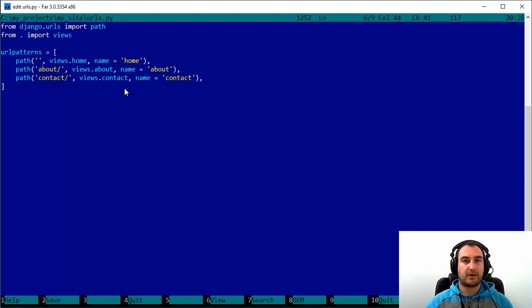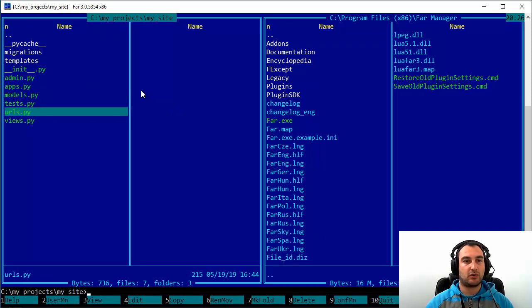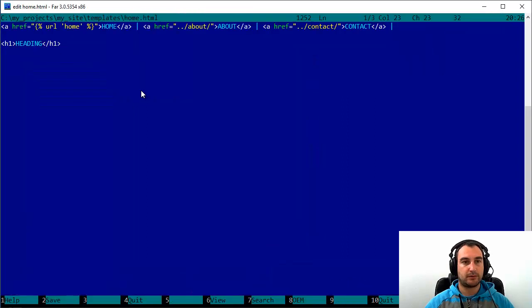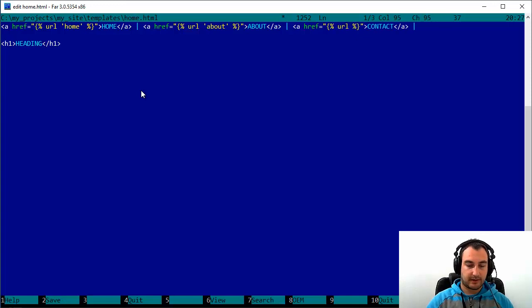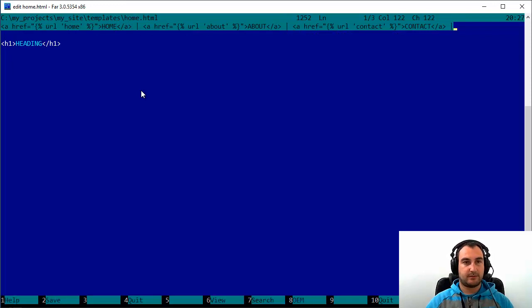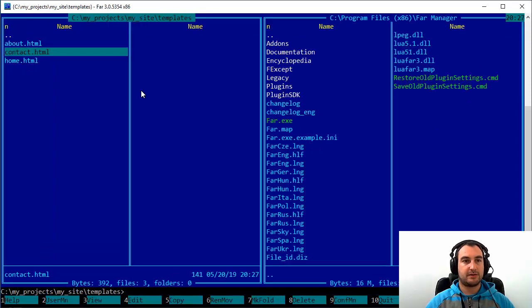We will actually play around with that a little bit, but let's go to the template and let's solve our issue. So same thing for the about page. Curly brackets, percent symbols, url, and that will lead to the about handle for the about page, or about view. And same thing here for contact. So url, and that will lead to the contact page. So let's just briefly copy paste this to the other pages.